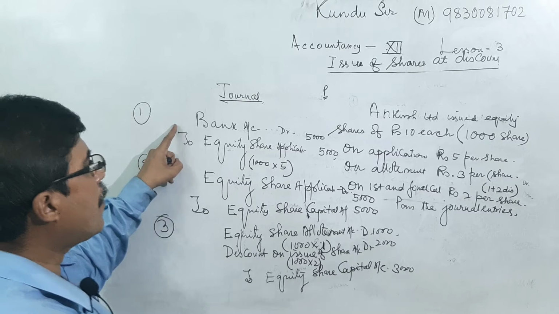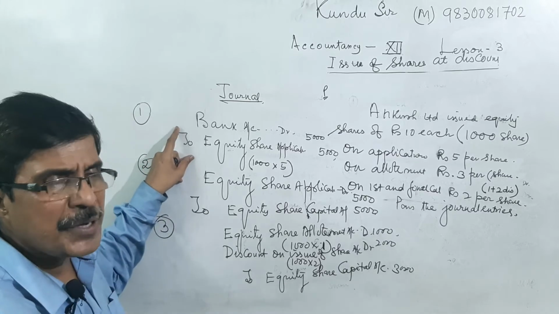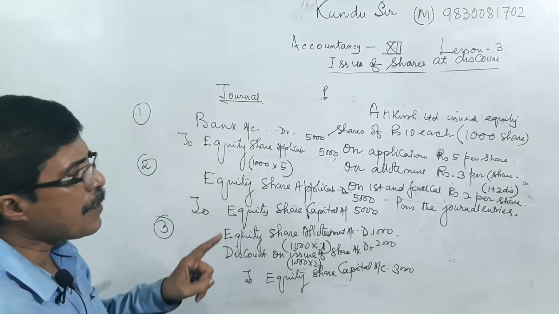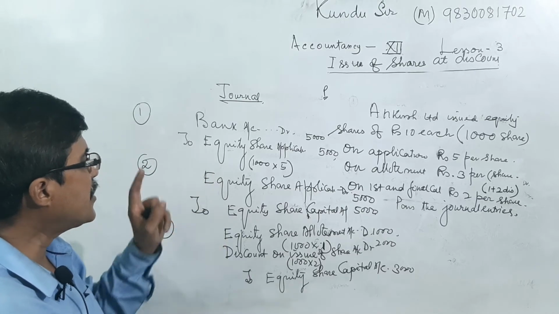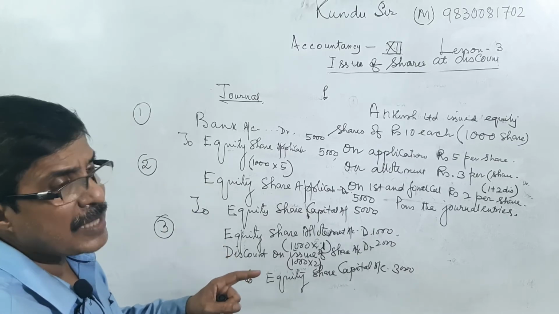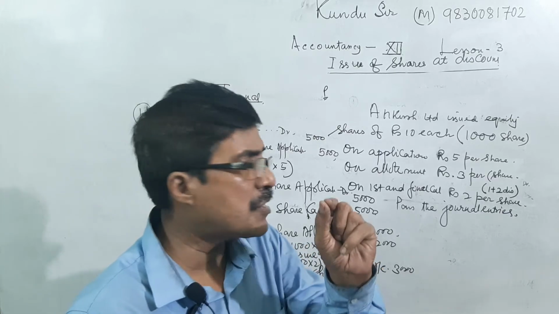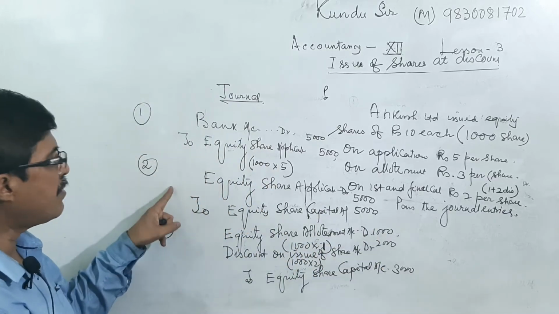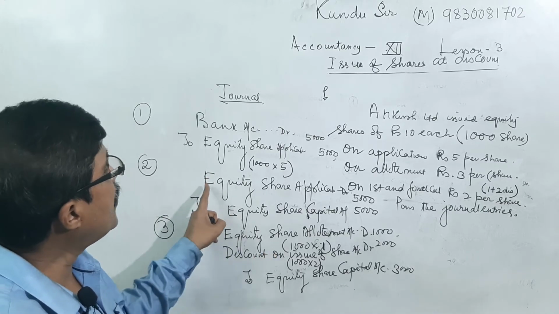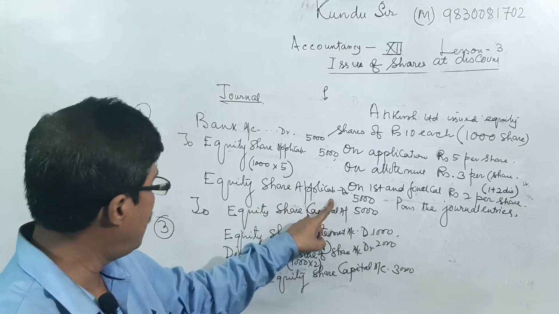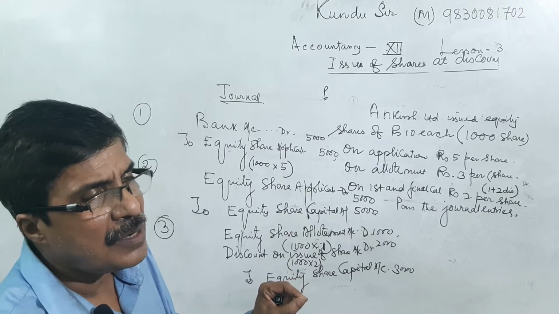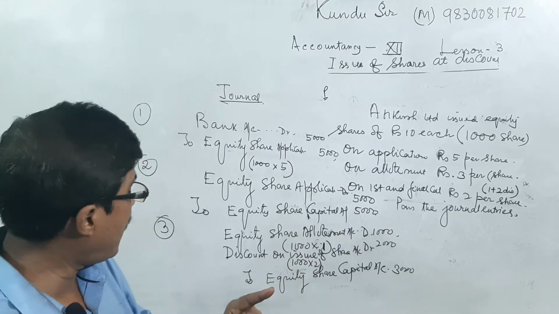It is the first entry for application, bank account debit to equity share application account. That means equity share application money received on 1,000 equity shares at the rate of rupees 5 per share. After that, we are passing the transfer entry. Equity share application account debit to equity share capital, that is equity share application money transferred to equity share capital account.